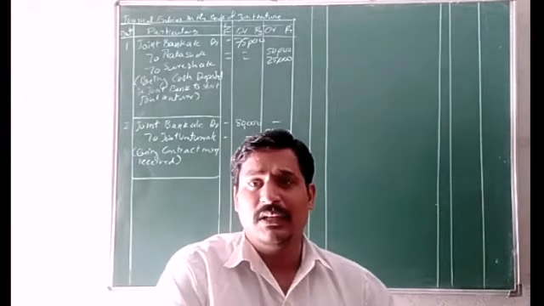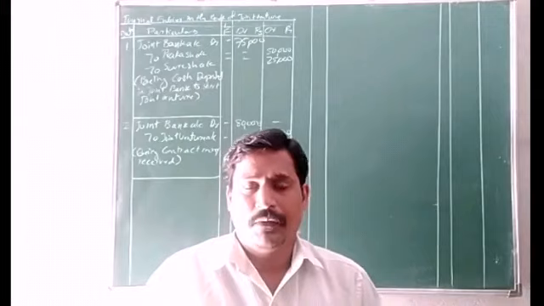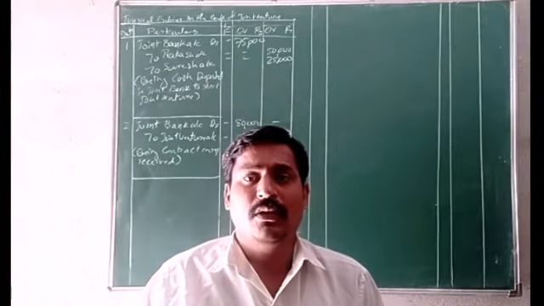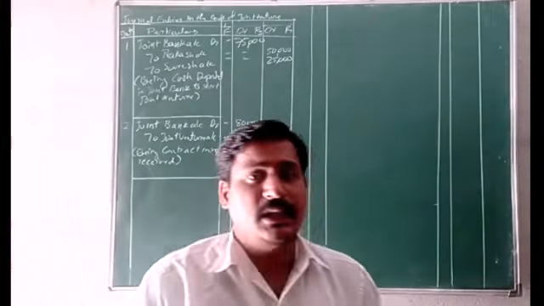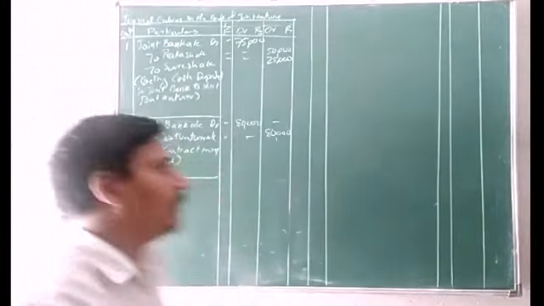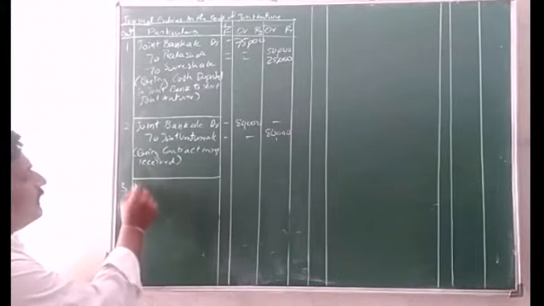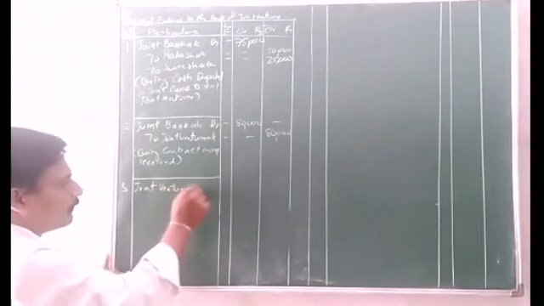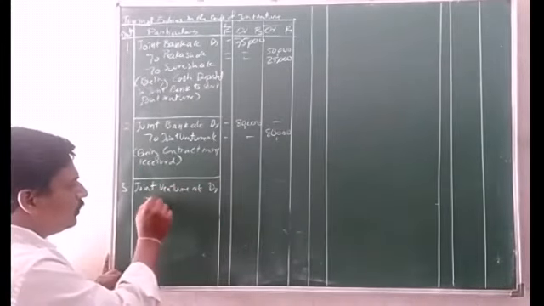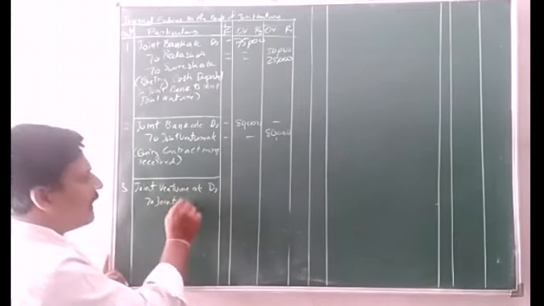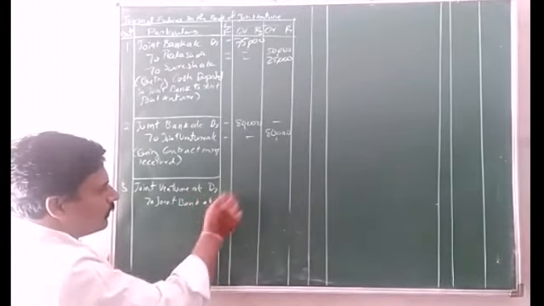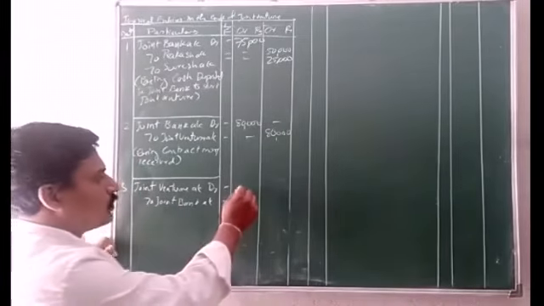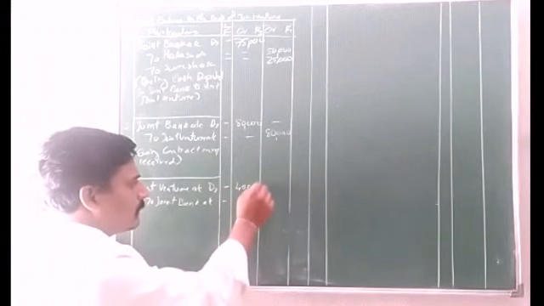So joint venture account debit to joint bank account credit. Here they purchased raw material worth 40,000, so write 40,000.